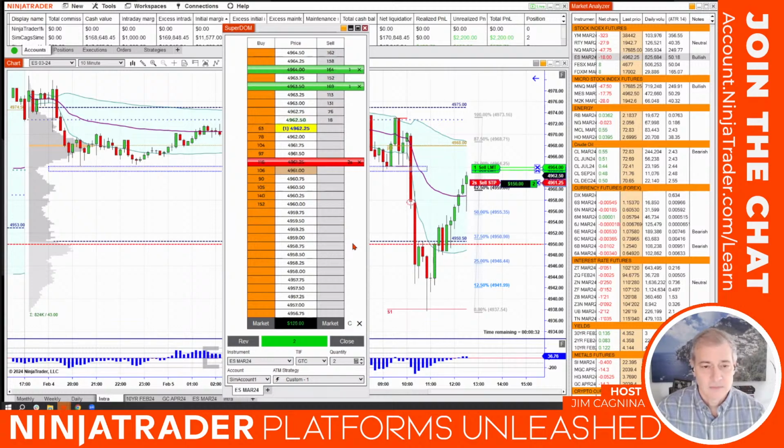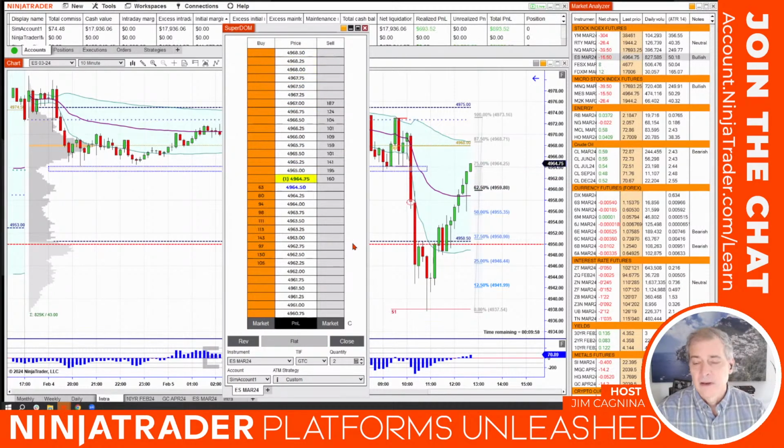Get one of our targets before we get stopped out in a relatively slow afternoon today. A couple more ticks up. We're going to be patient for a little while, and then I'll start tightening things up to speed things up. If we don't have any cooperation with this market, the trend clearly looks up ever since we tested S1 on the pivot on the chart. You can see S1 in the background there, which established the low of the day. And oh, there we go. We got 1, we got 2. Everything happened automatically. My hands are not on the mouse, and that's exactly how it was supposed to happen.